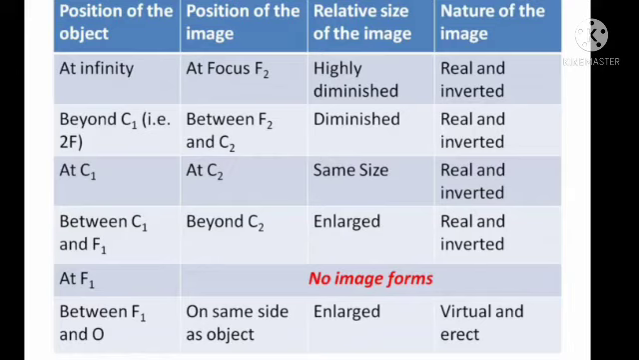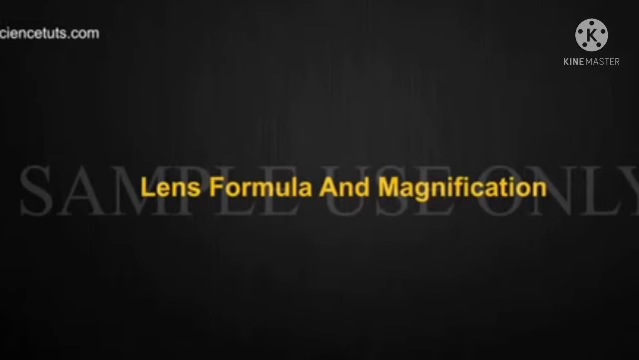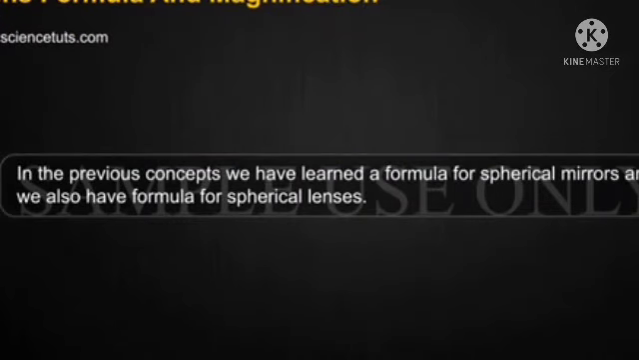We can take the object between C and focus. Then find out the image beyond the center of curvature, enlarged, real and inverted. At focus, no image formation. Then last one, between focus and optic center on same side as object, enlarged, virtual and erect image formation. This is a very important question for 4 marks.